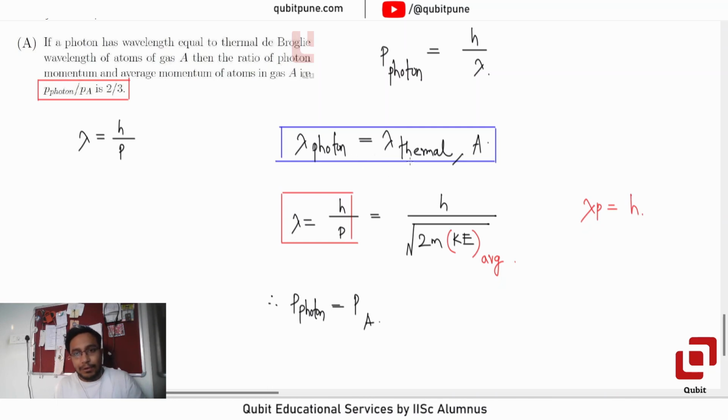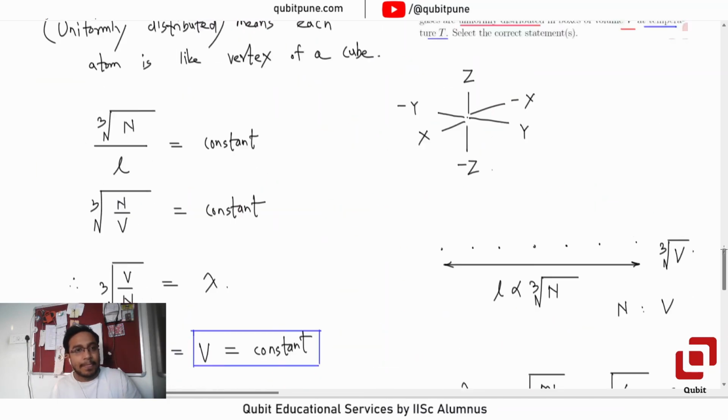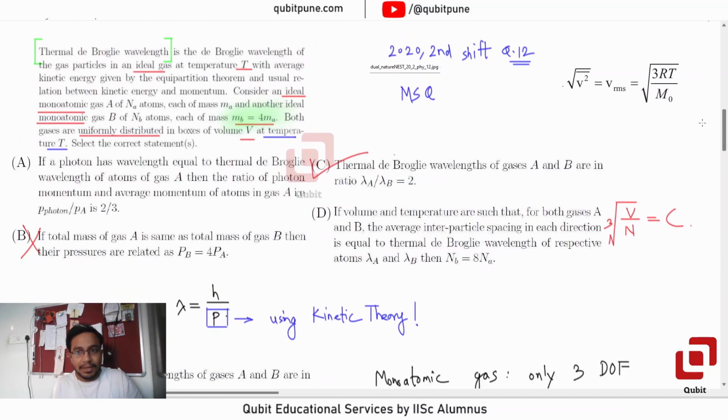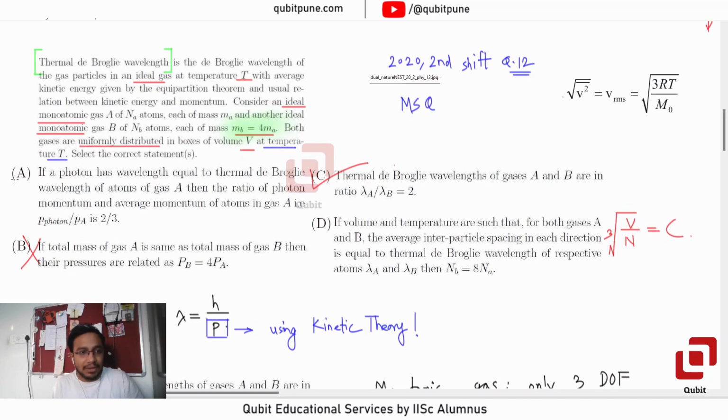If lambda photon and lambda thermal are the same, then P must be the same. So P photon must be equal to P of A. What is the option telling us? P photon upon PA is 2 by 3. That's not right, because momenta are equal. So option A is not right.